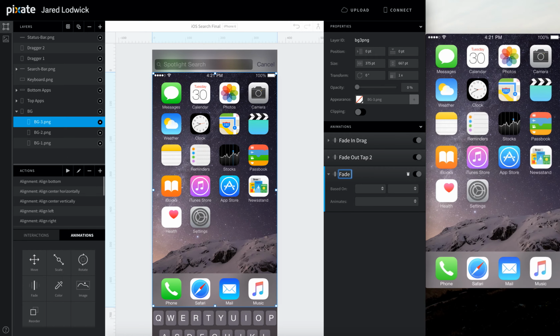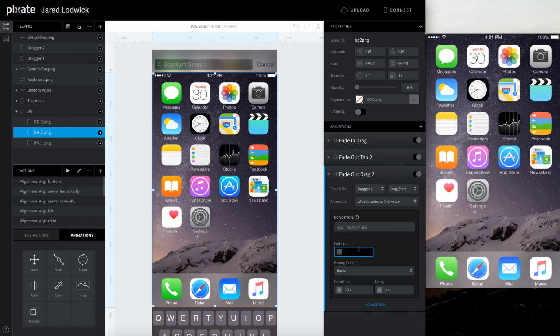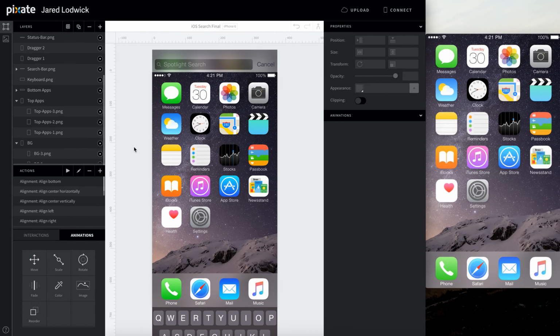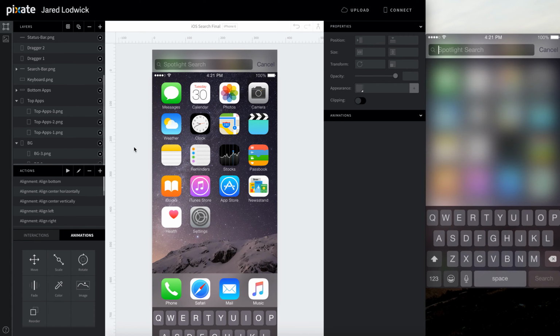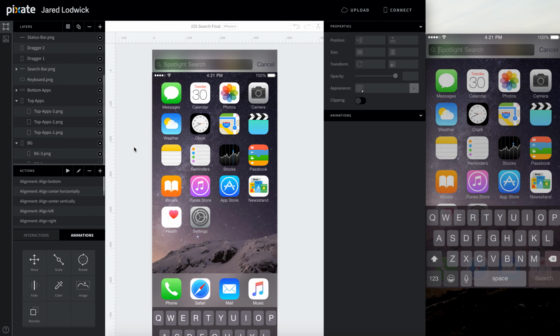Alright, so this is fade out drag 2. Fade to 0, 0.1. Okay, so now if we start to drag, this just clears right up.